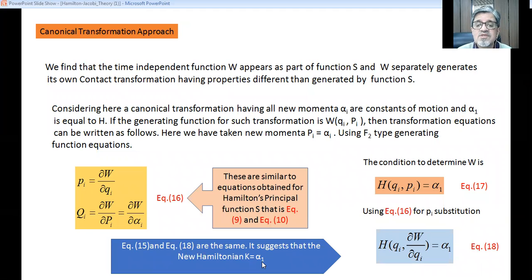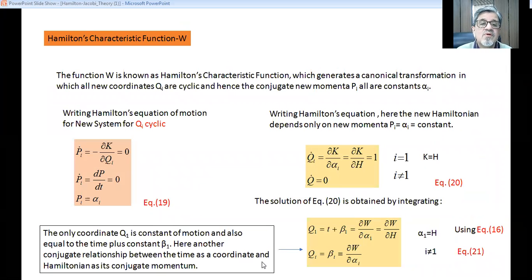So both equations are the same equations, and that says that the new Hamiltonian can be equated to alpha 1. Now we try to define Hamilton's characteristic function. The function W is known as Hamilton's characteristic function.